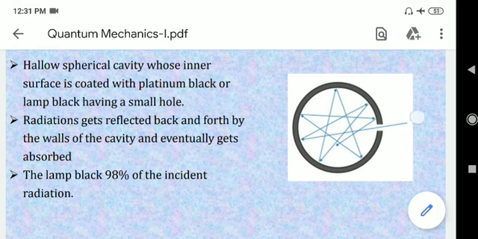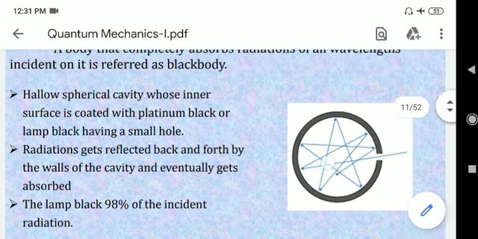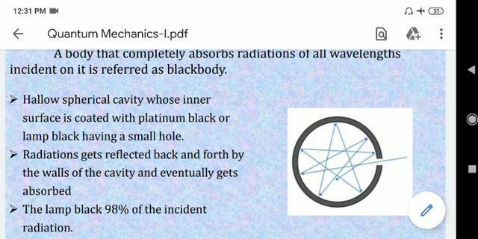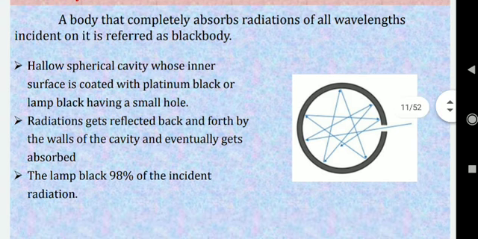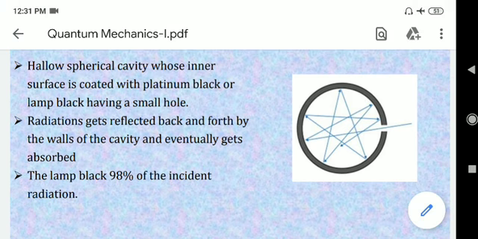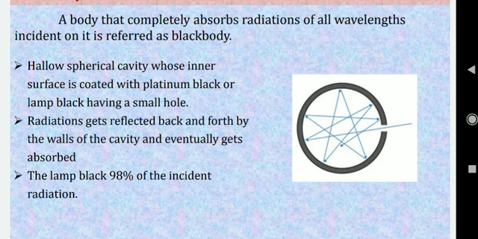When light enters through this path, some of the light will be absorbed and some will be reflected. The reflected light will go in this direction and again be incident on the lamp black, so again it will be absorbed. Generally, whenever electromagnetic radiation falls on the lamp black, 98% of that radiation will be absorbed.